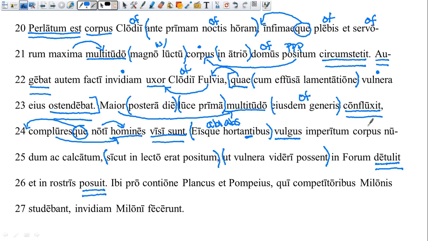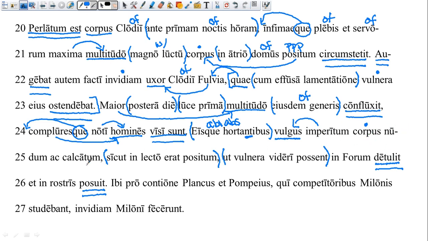You're going to jump up. Remember, this word corpus is neuter, and it's going to make more sense for this to be our direct object than our subject, because we wouldn't say the body carried the crowd. We'd say the crowd carried the body. And then this word imperitum could describe either vulgus or corpus. So look in your book and see that it means ignorant. So is the body ignorant or is the crowd ignorant? Probably the crowd. So an ignorant crowd carried the body.